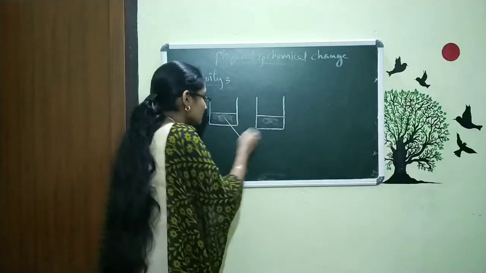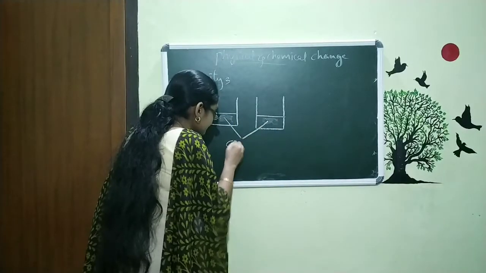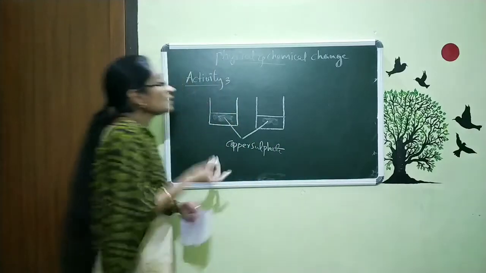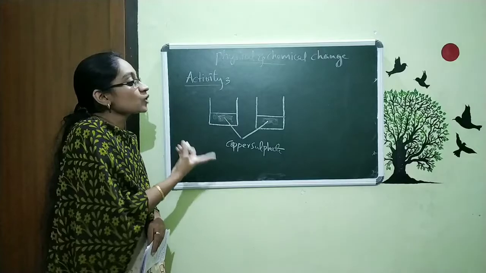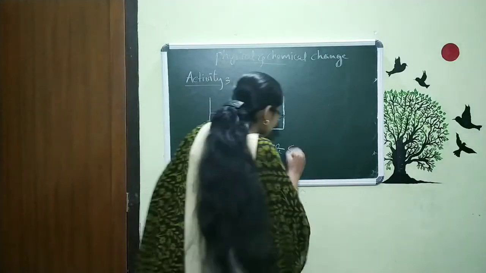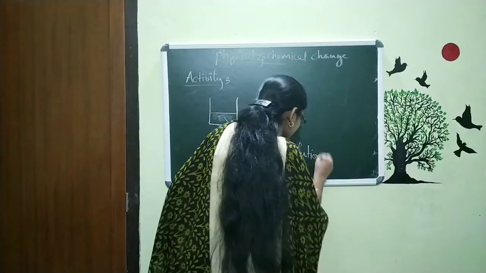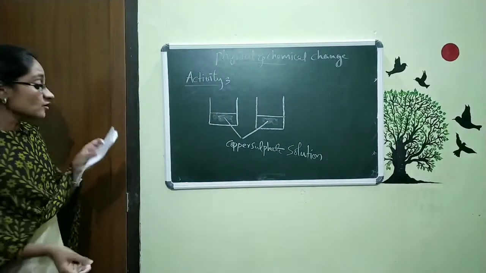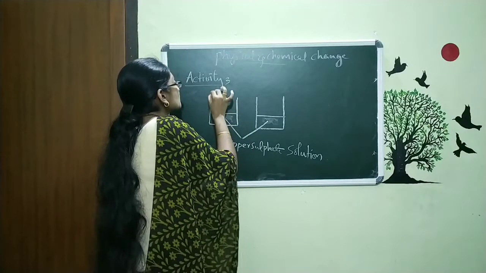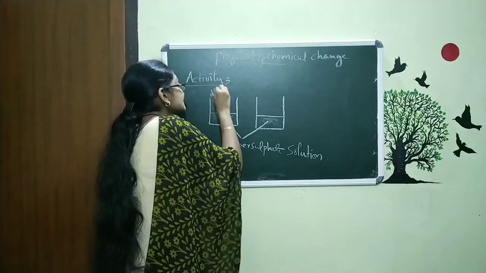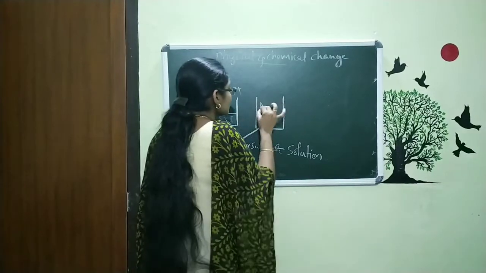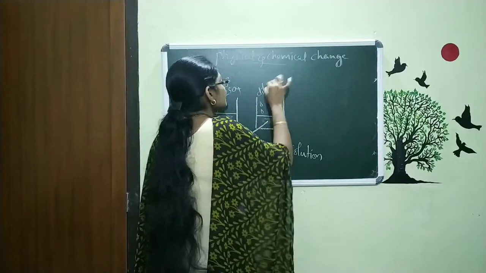I am taking both of the things have copper sulfate. So now we mixed water with the copper sulfate and we can say this is copper sulfate solution. And now we are going to just add some drops of dilute sulfuric acid. We are just adding some drops of dilute sulfuric acid.